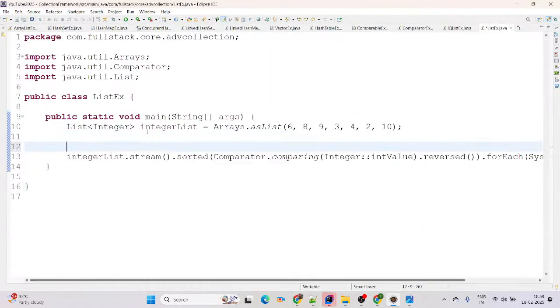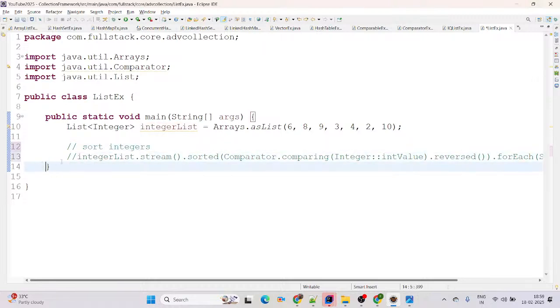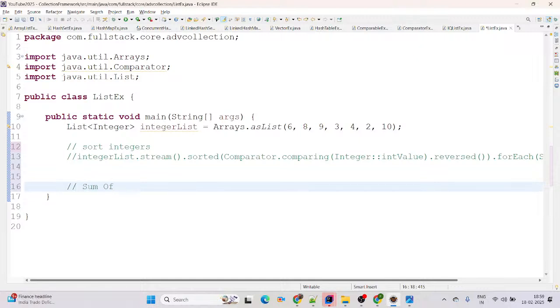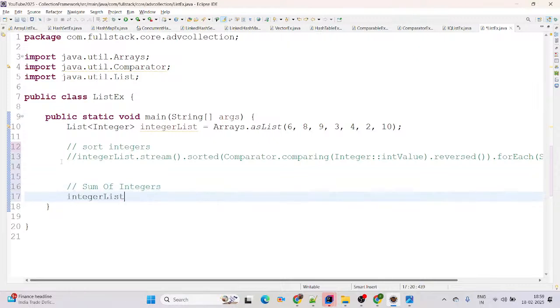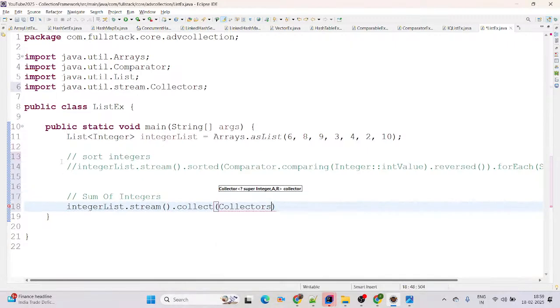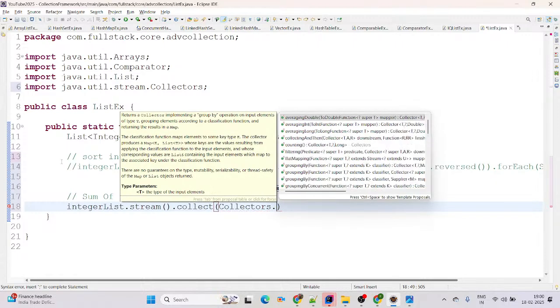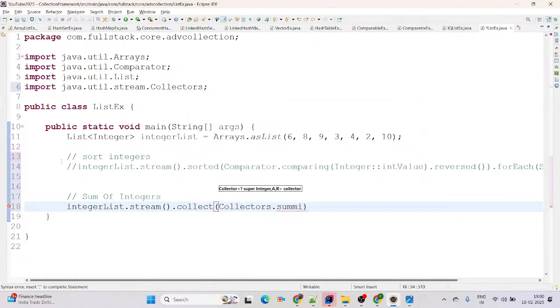Then here you can simply say this is the code for sort integers. Next we'll try to do the summation of those integers. You can simply say sum of integers. How are we going to perform? Simply use integer list dot stream dot, you can simply say collect. Collectors is a class. Collectors dot, you can simply say summing int, and here we are calling integer int value.